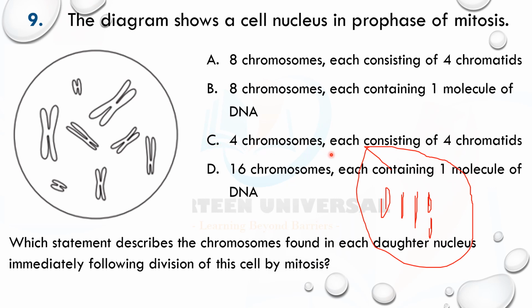C says 4 chromosomes each consisting of 4 chromatids. No, we're going to have 8 chromatids. Each represents a particular chromosome. D says 16 chromosomes. No. It's not going to double the chromosome. It's not halving the chromosome. C and D are outright wrong. This is not halving it. This is not meiosis. Neither is this doubling it. So the answer is B. 8 chromosomes, chromatids, each contains 1 molecule of DNA.